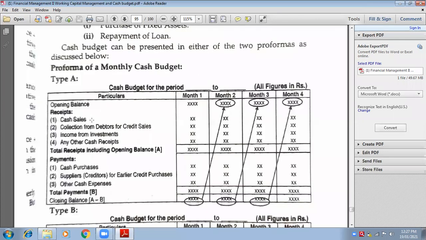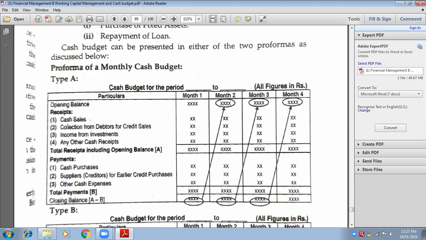Receipts means incomes. So after opening balance, you will add incomes. Opening balance is suppose 40,000, and you got to earn a few incomes during the April month. So I'm talking about the first month.